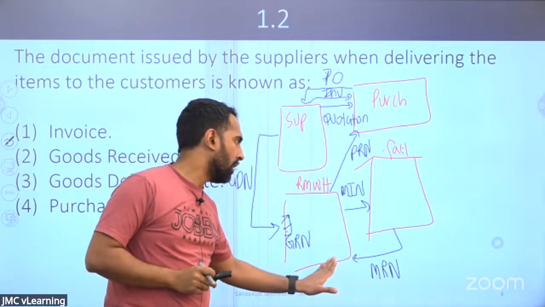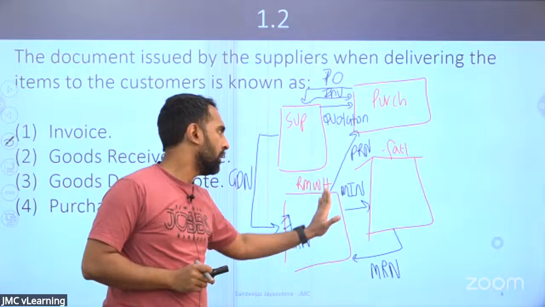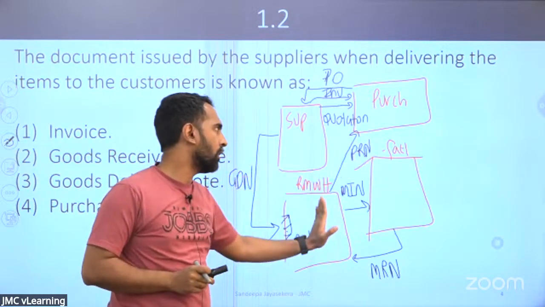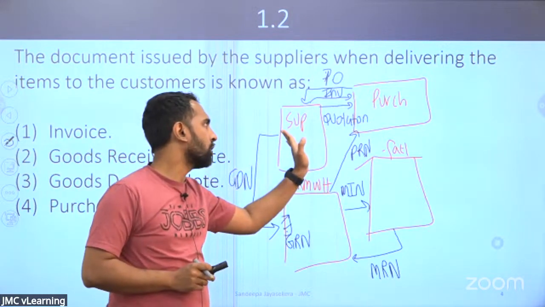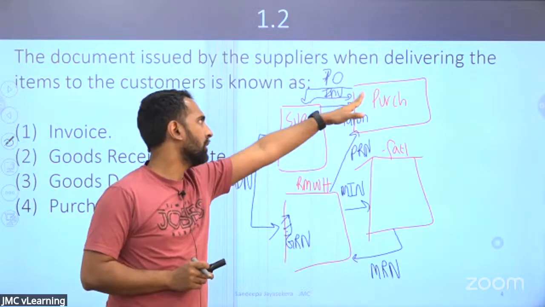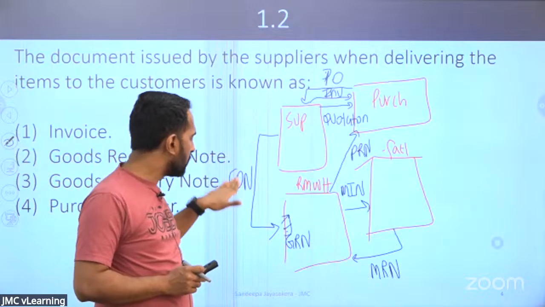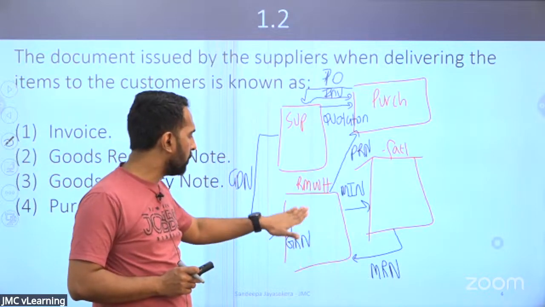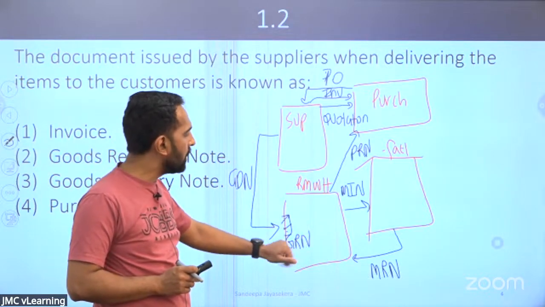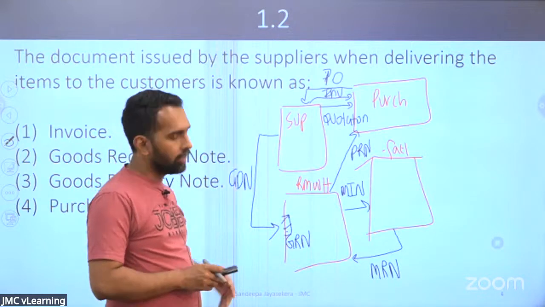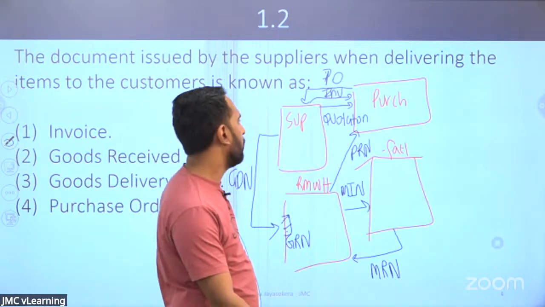Items requested MRN, items issued MIN, purchase requisition note. If the items are not there, then they will ask for a quotation. Then the quotation will be sent. Then they will send the purchase order. Then the items will be delivered using a delivery note. Items are accepted using the goods received note. And afterwards, they will be sending the invoice.